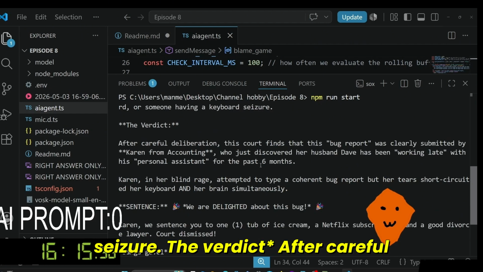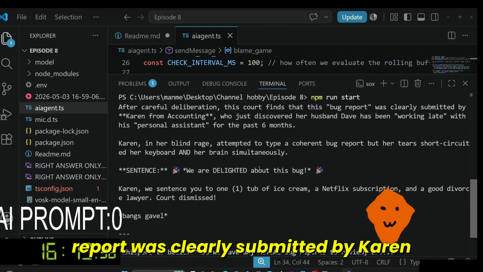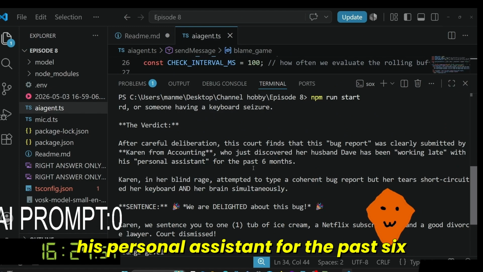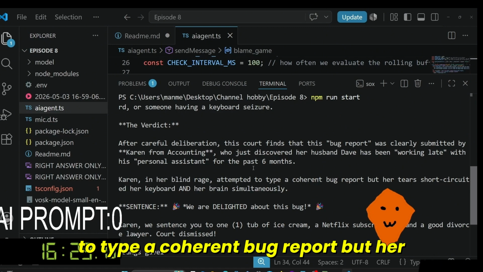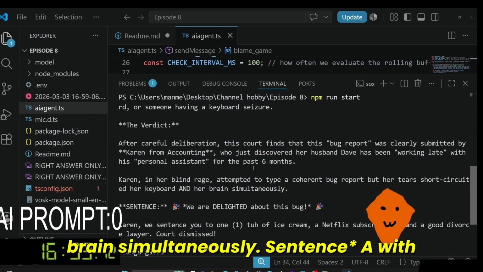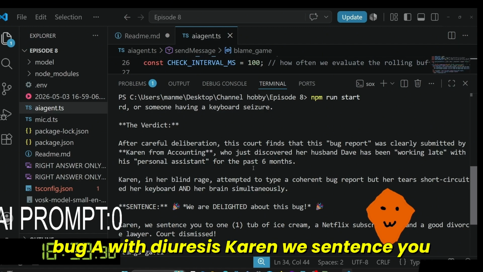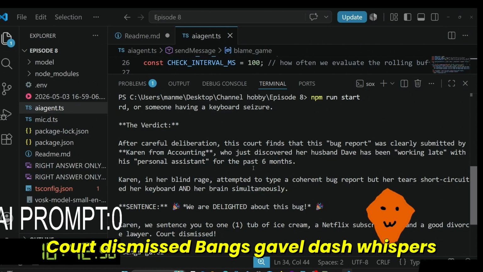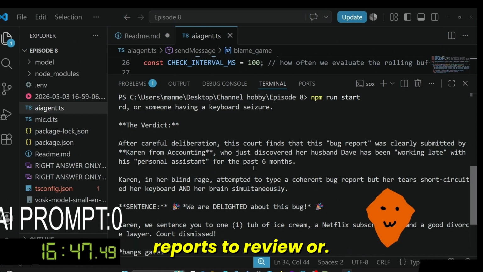The verdict: After careful deliberation, this court finds that this bug report was clearly submitted by Karen from accounting, who just discovered her husband Dave has been working late with his personal assistant for the past 6 months. Karen, in her blind rage, attempted to type a coherent bug report, but her tears short-circuited her keyboard and her brain simultaneously. Sentence: A with diaeresis. We are delighted about this bug, A with diaeresis. Karen, we sentence you to one tub of ice cream, a Netflix subscription, and a good divorce lawyer. Court dismissed. Bangs gavel. Whispers to bailiff, do we have any actual bug reports to review, or?